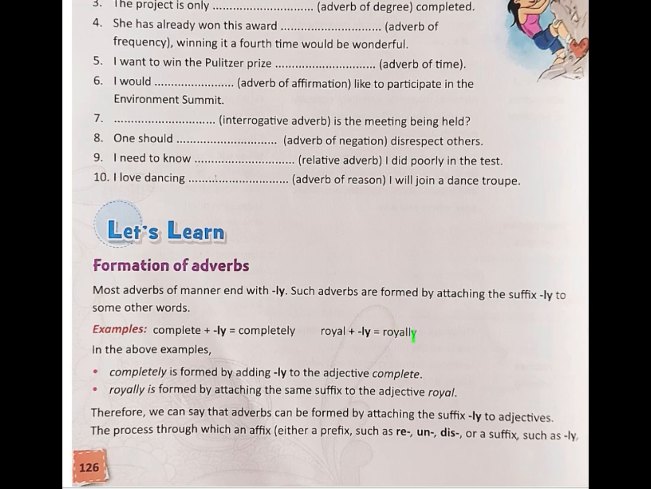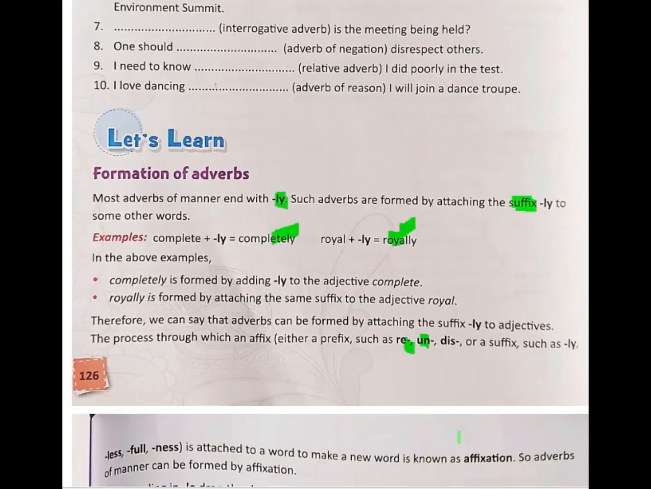Basically, we form adverbs of manner by adding ly at the end. This thing in English we call a suffix. A suffix is basically letters added to the end of words to form new words. When we add ly to complete, we get completely, which is an adverb, and when we add ly to royal, we get royally, which is another adverb. Also, we can add prefixes like re, un or dis.